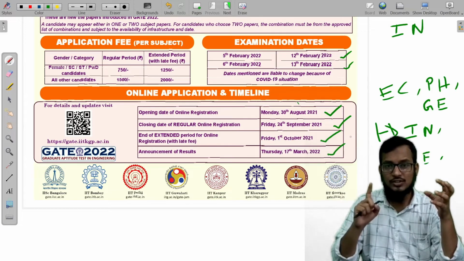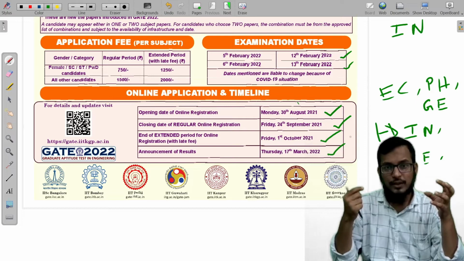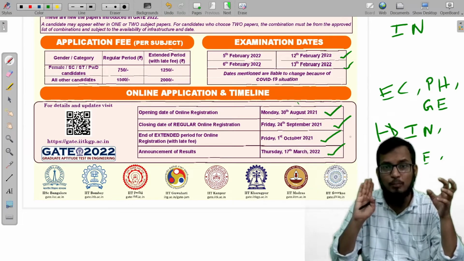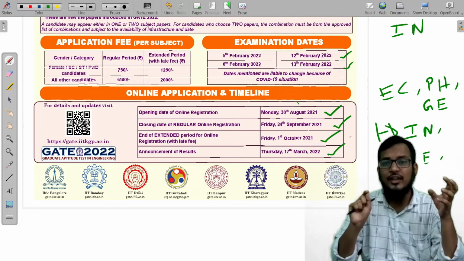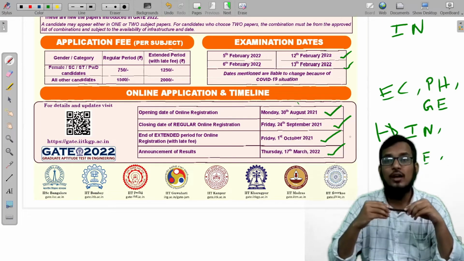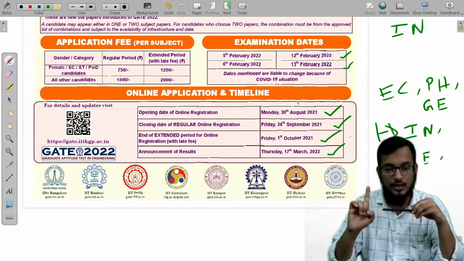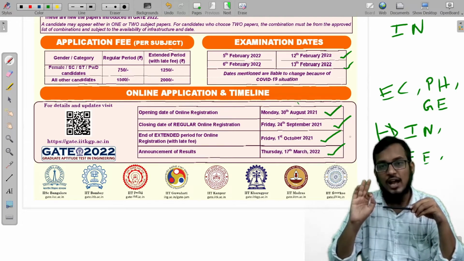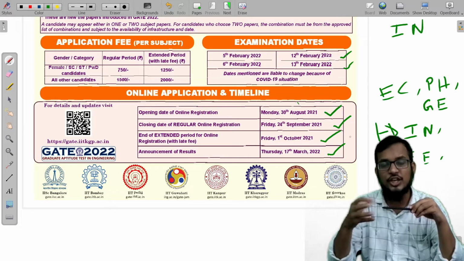Coming to the important dates again, online registration is going to start on 30 August. 24 September is the last date for online registrations.